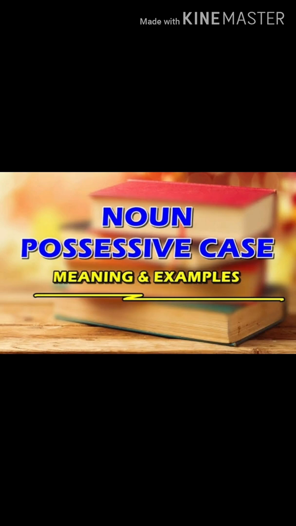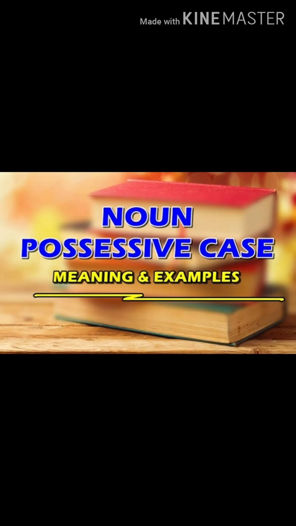Next, nouns denoting time, weight or space. Time: a month's journey, a week's holiday, two weeks' leave, etc. Weight: a kilogram's weight, a pound's weight, etc. Space: a mile's distance, a hand's breadth, twenty feet's space, a 100-meter race, etc.